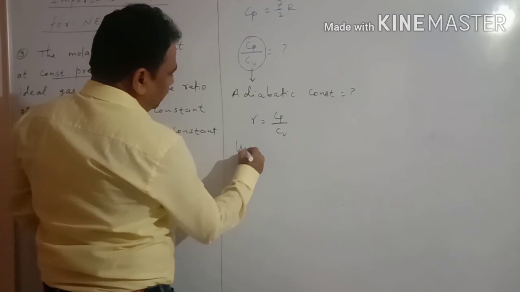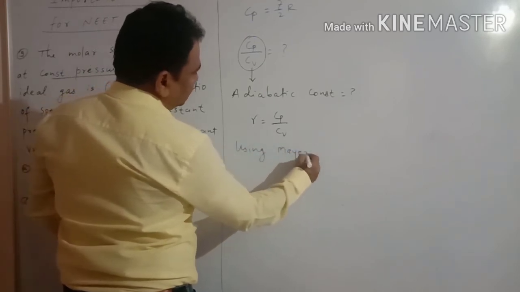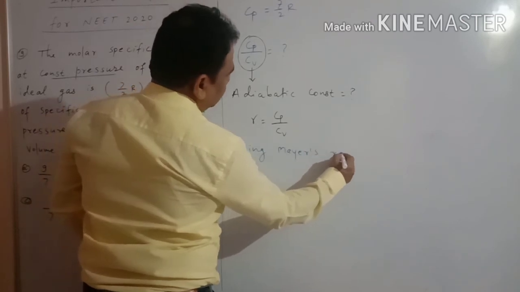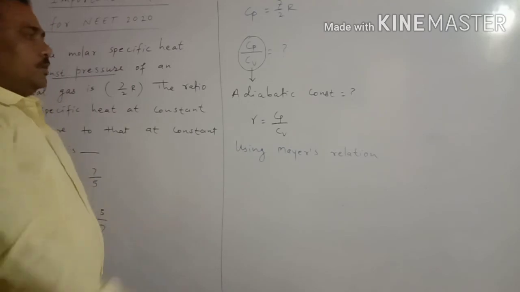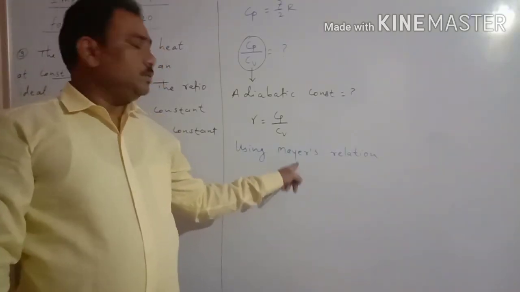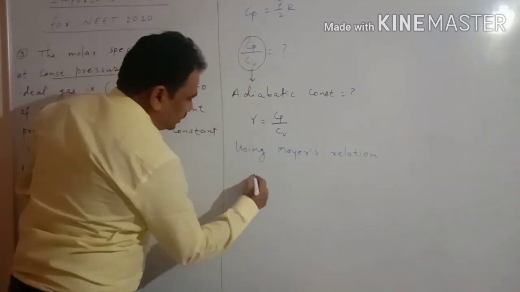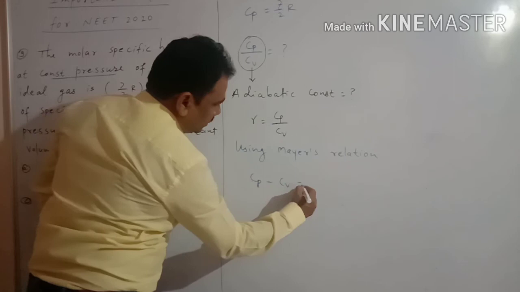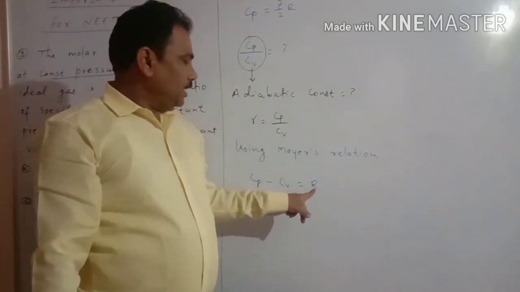So using Mayer's relation, we know the theoretical concept behind it. Mayer is the name of the scientist who gave a relation between these two, that is Cp minus Cv is equal to R. Here capital R stands for the universal gas constant.